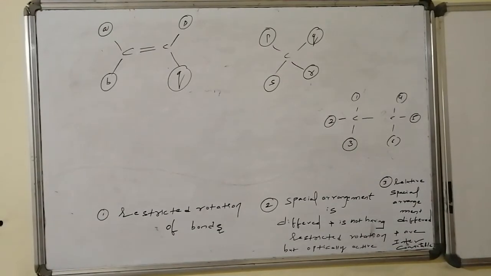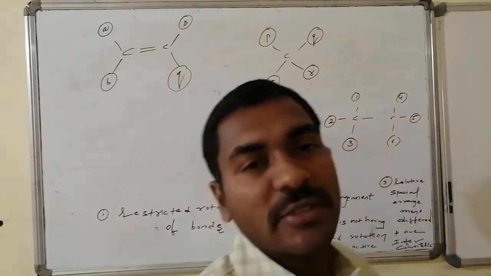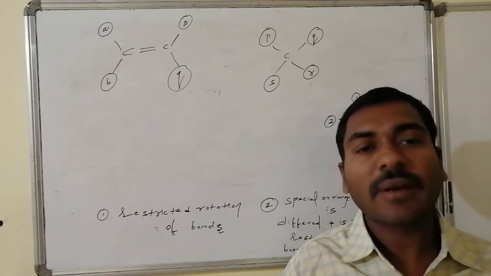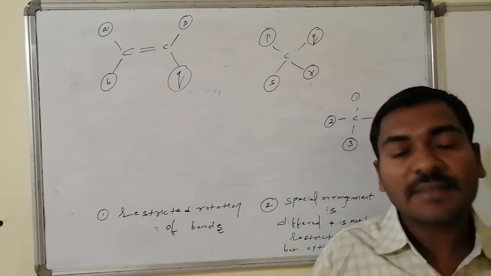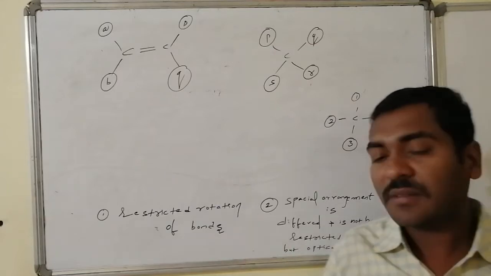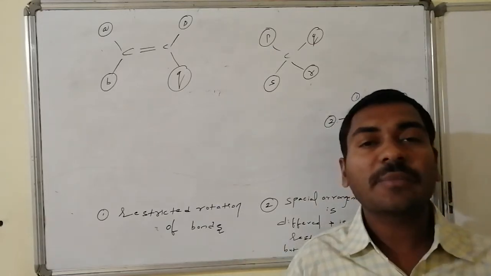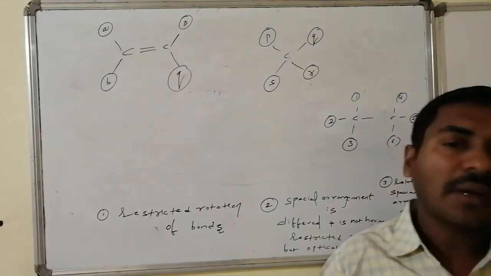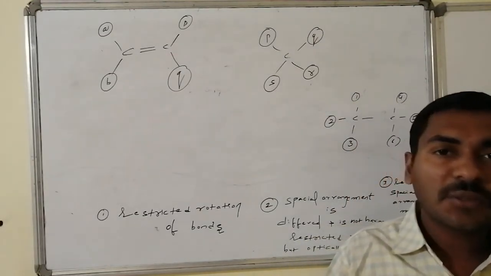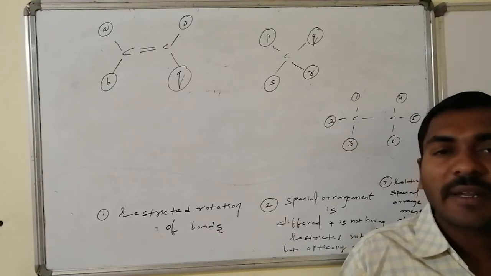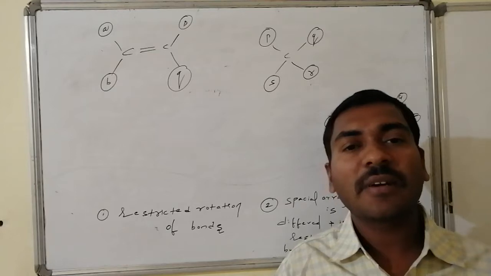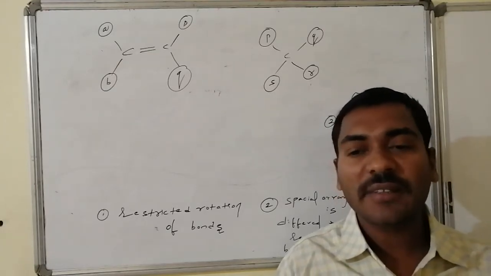Yes, let us go for the brief meaning related to the isomerisms possible due to different arrangements of same connectivities with the atom, that is spatial isomerism. The first one, what we said is this isomerism is possible due to restricted rotation of the bond. So primarily we will focus our attention towards the carbon bonds. Carbon can form any variety of bond in between them. Carbon and carbon single bond is there, double bond is there, triple bond is there.